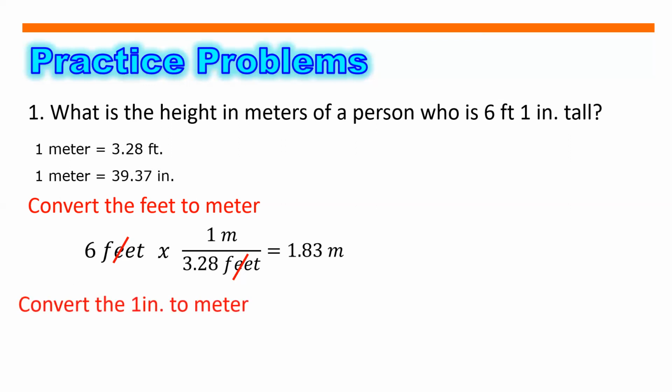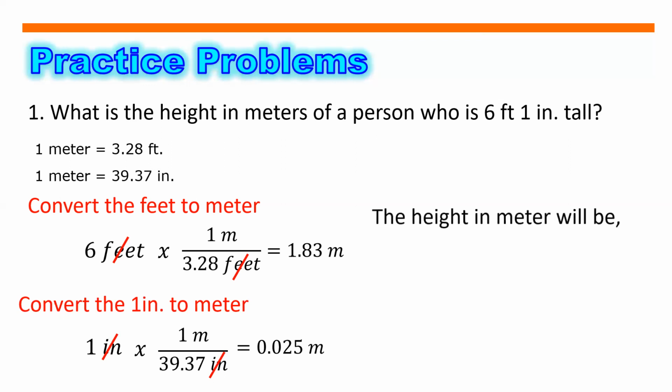Pagkatapos yan, yun namang 1 inch. No? So yung 1 inch din, ganun din. So since 1 inch, multiply natin ang gagamitin nating conversion ay 1 meter is equals to 39.37 inches. No? So, nilagay natin as denominator yung inches para makancel natin yung inches. So, matitira na lang yung meter. So, that is equals to 1 inch is equals to 0.025 meters.